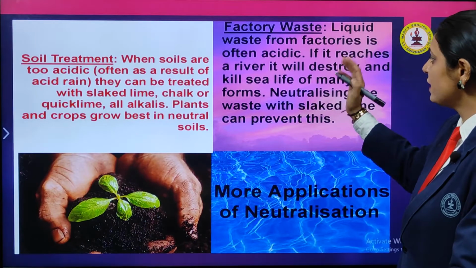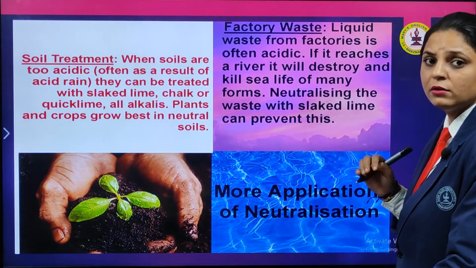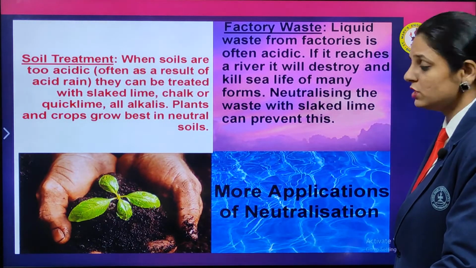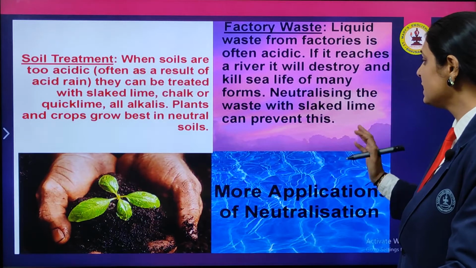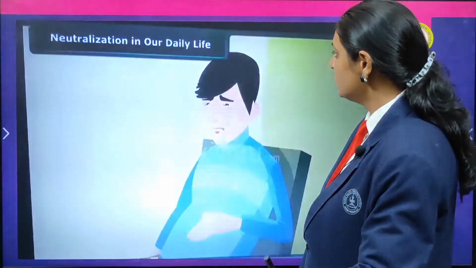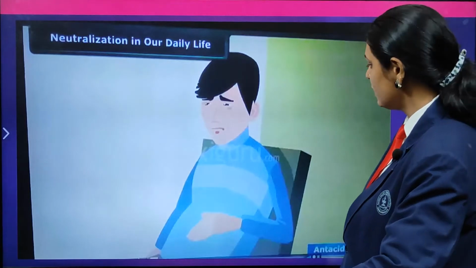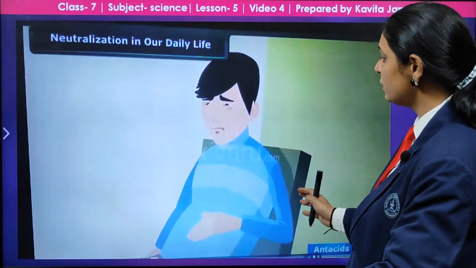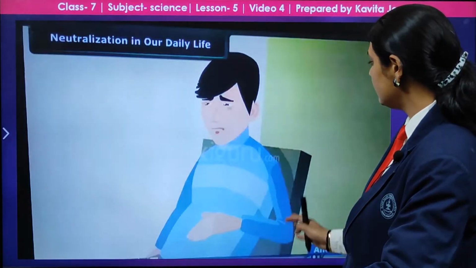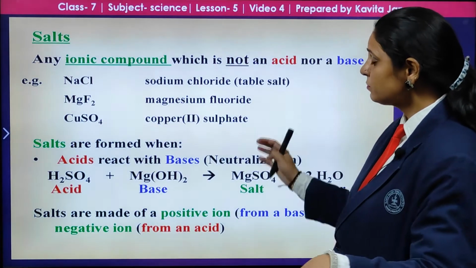The liquid waste from the factories is often acidic, and when it reaches the river, it destroys the aquatic system there and kills the sea life and many other forms. So, neutralizing the waste with slaked lime prevents this. You can also see neutralization in daily life: this person is suffering from pain and is taking antacids. Next is the salts.